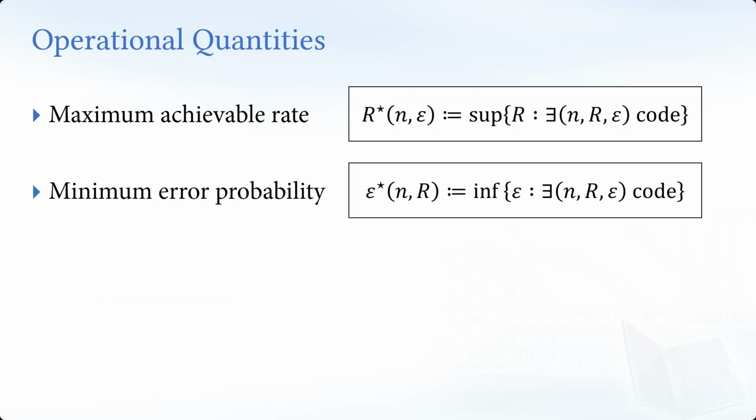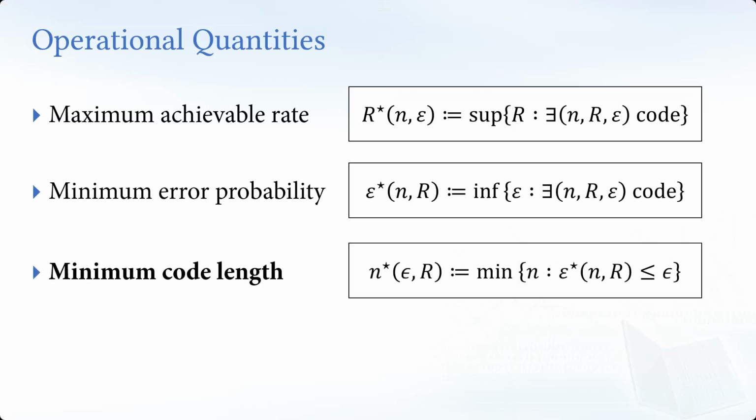In this talk, I would like to focus on another very important quantity we call the minimum code length. Instead, we fix the epsilon threshold, for example 10 to the minus 3, and we fix the rate we want to send. Then, what is the minimum integer system size you need to implement your code? What's the code size for your code? We denote this n star. In some literature, people call that the query complexity, because we map our k qubits to n qubits, and then each of the n goes through the channel. So it's like we query the channel n times. That's the query complexity. So again, this is a quantity, this is a quality.